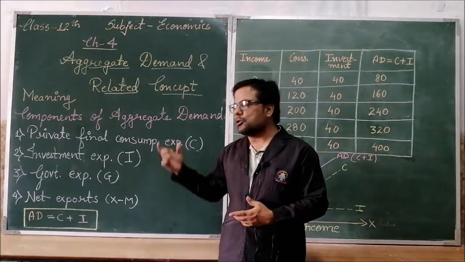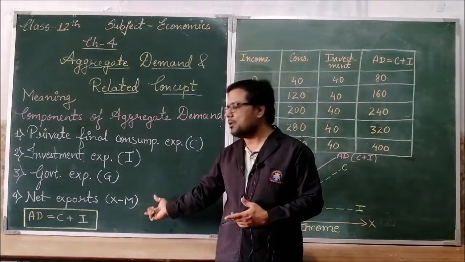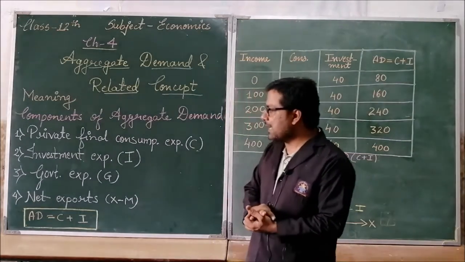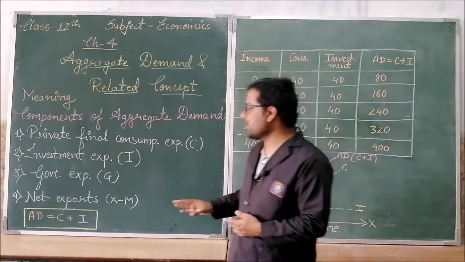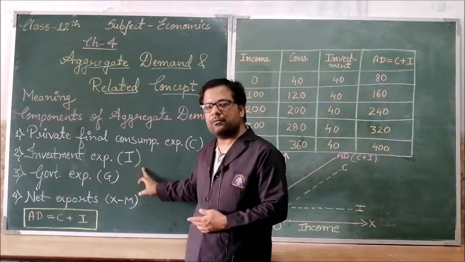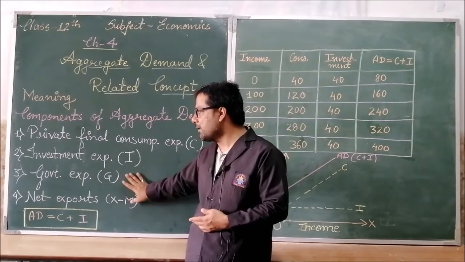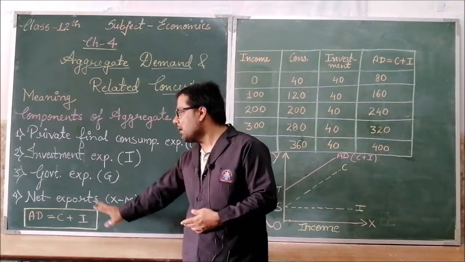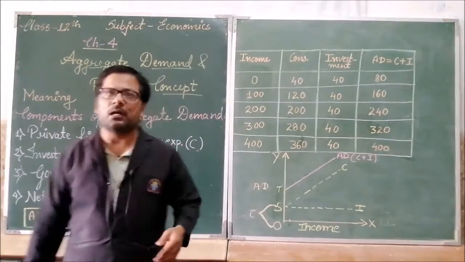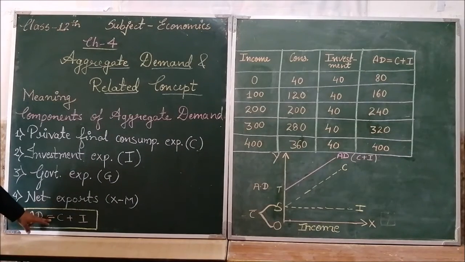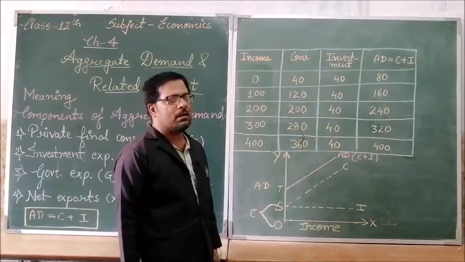The difference between these two gives us the net exports. In class 12, we are going to study only consumption and investment. We are not going to study government expenditure and net exports here. So the formula is: aggregate demand is equal to consumption plus investment.